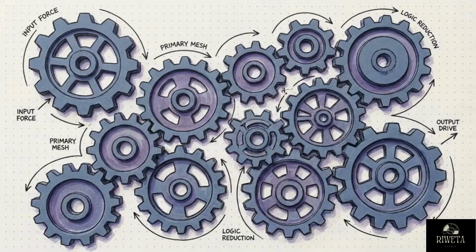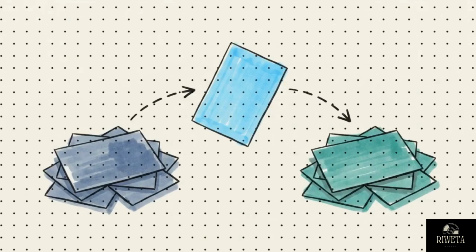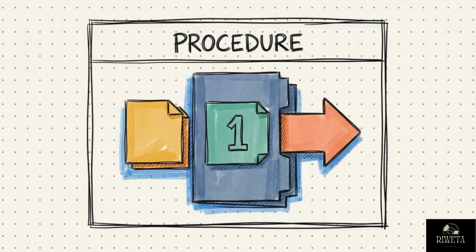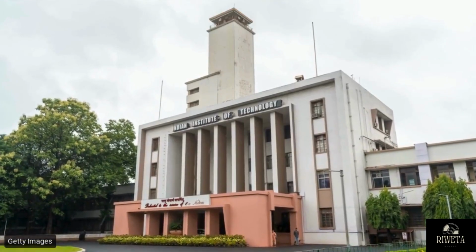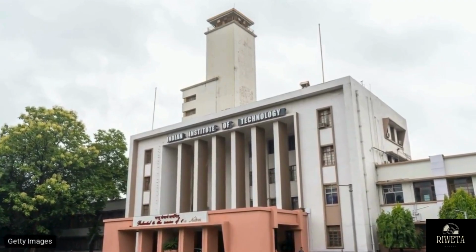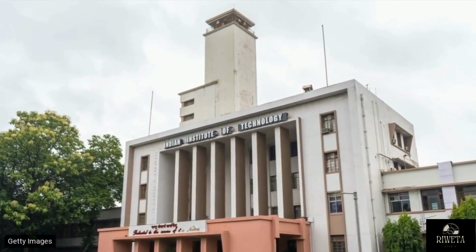This is the algorithmic assembly line. Iterate to move it, use a variable to remember it, a filter to isolate it, and a procedure to package the logic for reuse. This rigorous framework is the foundation taught at institutions like the Indian Institutes of Technology to manage the systems running our modern world.